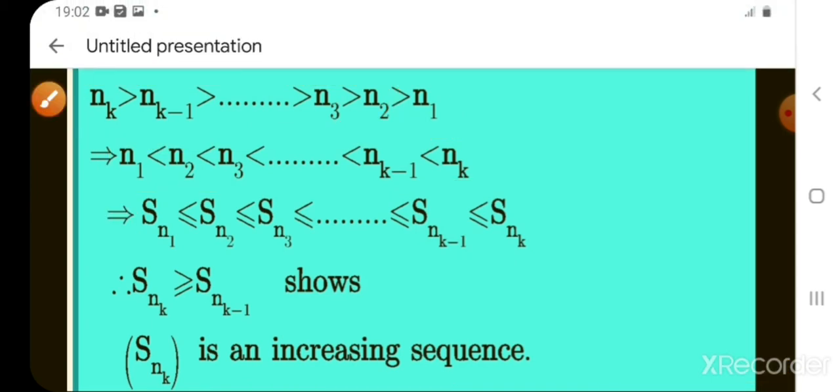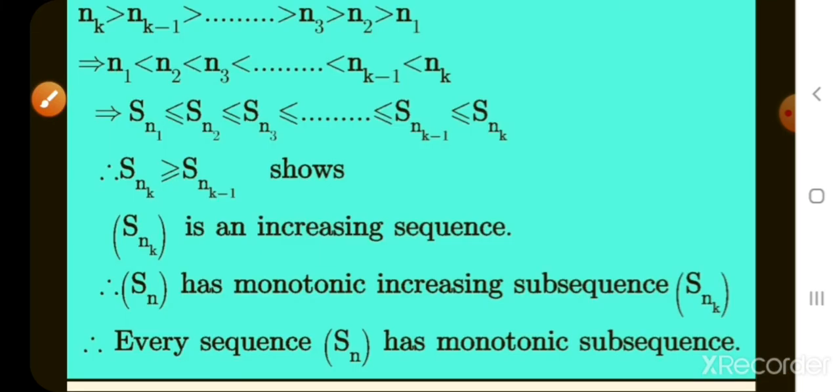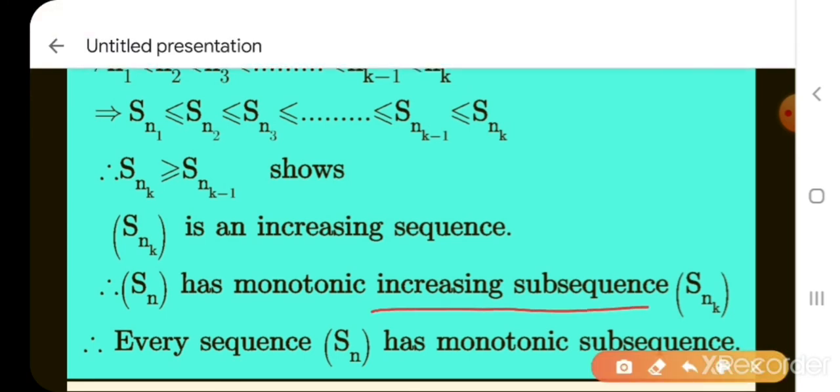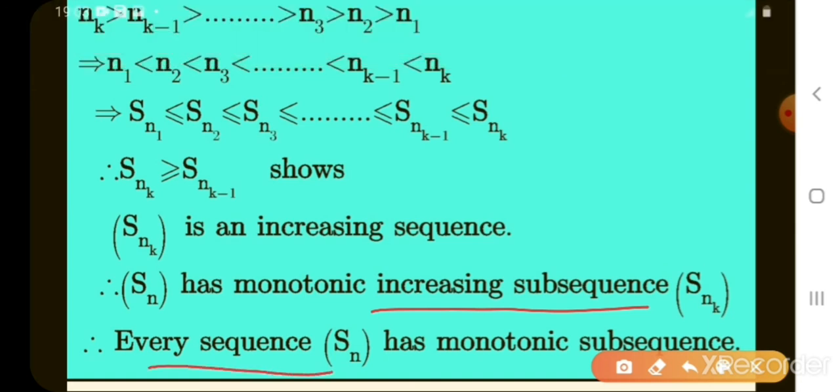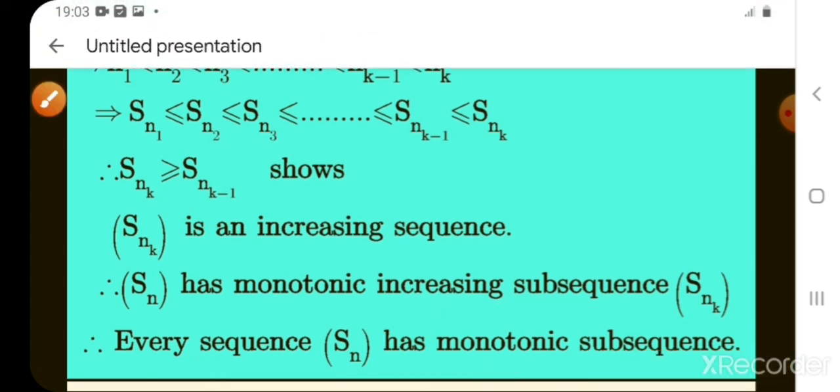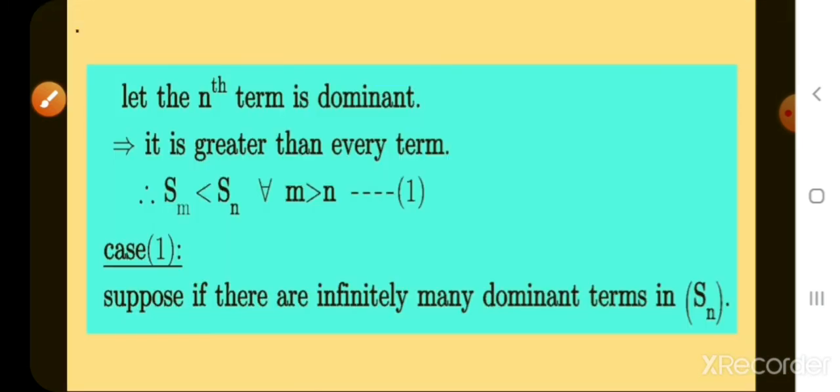Therefore the sequence S_n has a monotonic increasing subsequence. Therefore every sequence has a monotonic subsequence. Monotonic means either decreasing or increasing. Next theorem. What is the theorem?